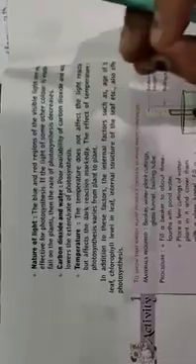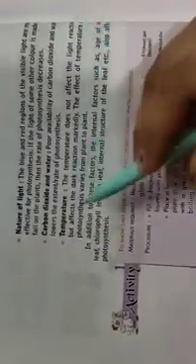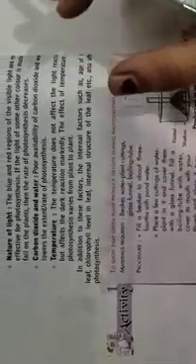Only if there is no sunlight, then the rate of photosynthesis varies. The effect of temperature on photosynthesis varies from plant to plant. In some plants temperature affects photosynthesis, and in some plants temperature does not matter for photosynthesis.